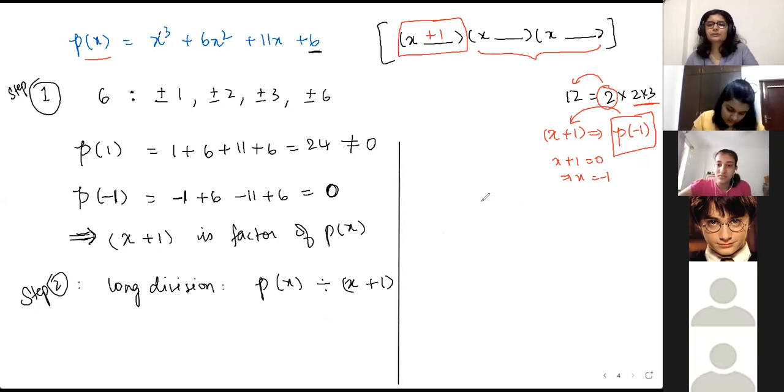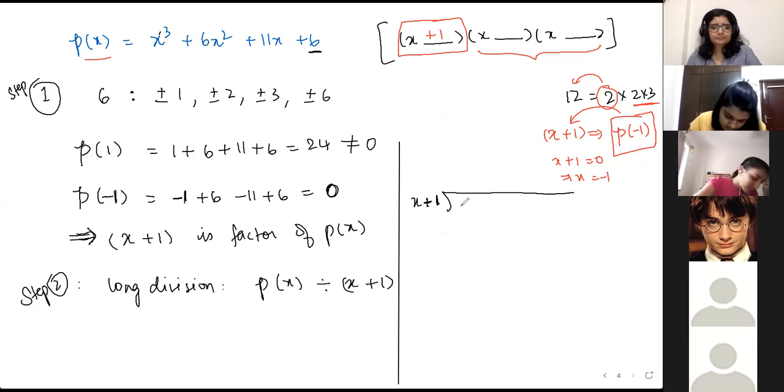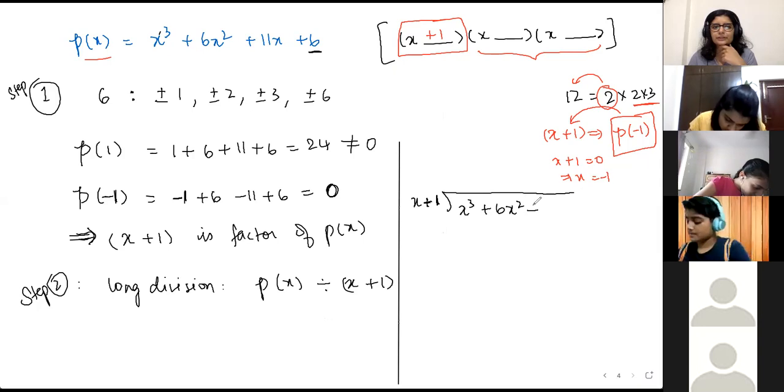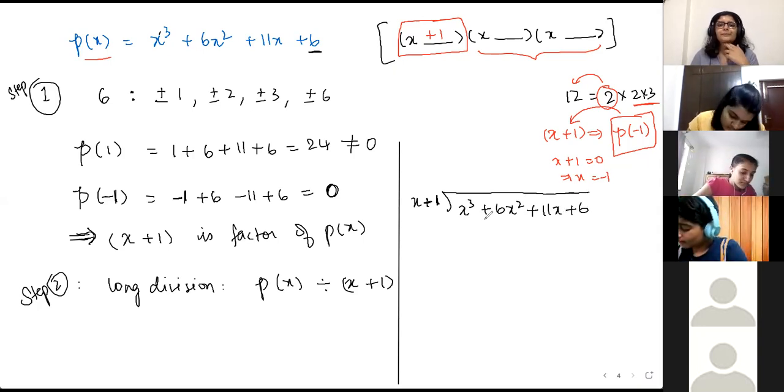Otherwise, you can do it on your own. So long division of polynomials is just like long division of your numbers. So write the smaller number here and the bigger number here. x cube plus 6x squared plus 11x plus 6.